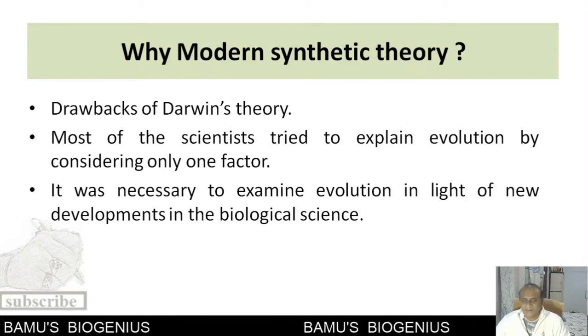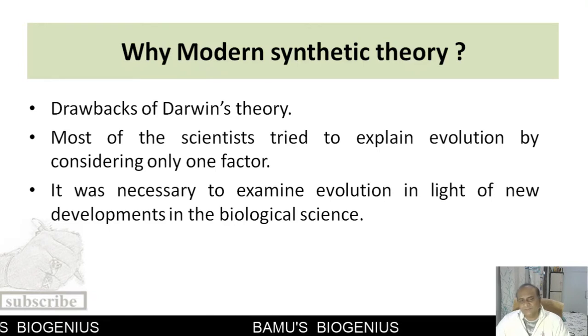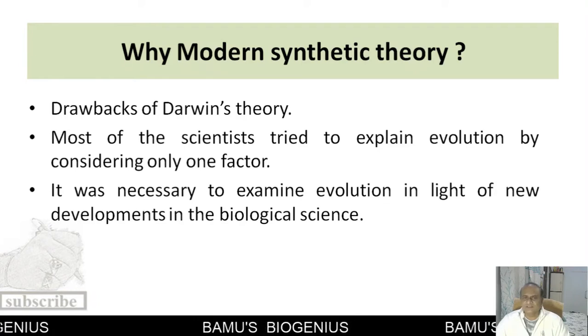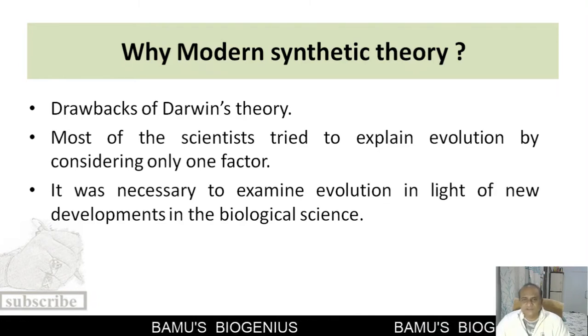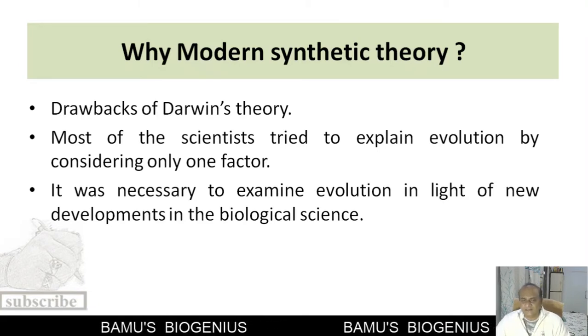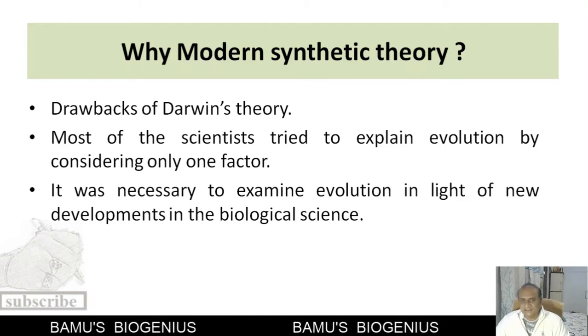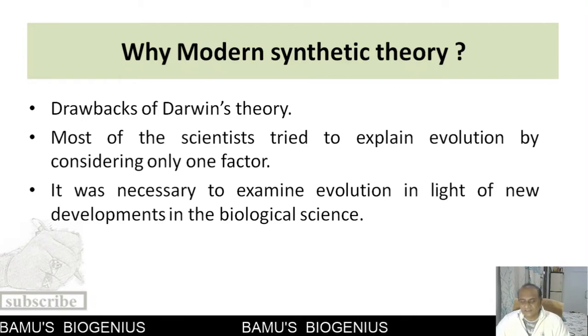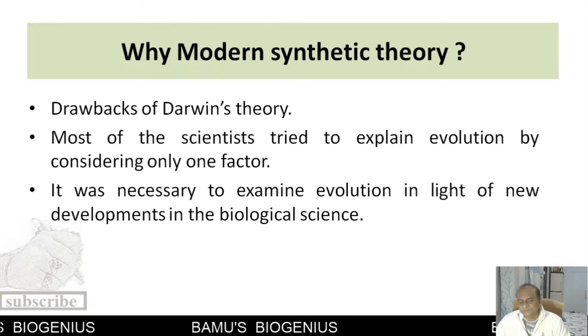There are a number of factors involved in evolving a species, and that's why they devised a theory, combining all these factors responsible for evolution into one theory, which is now called the modern synthetic theory. So this is how the modern synthetic theory was proposed.